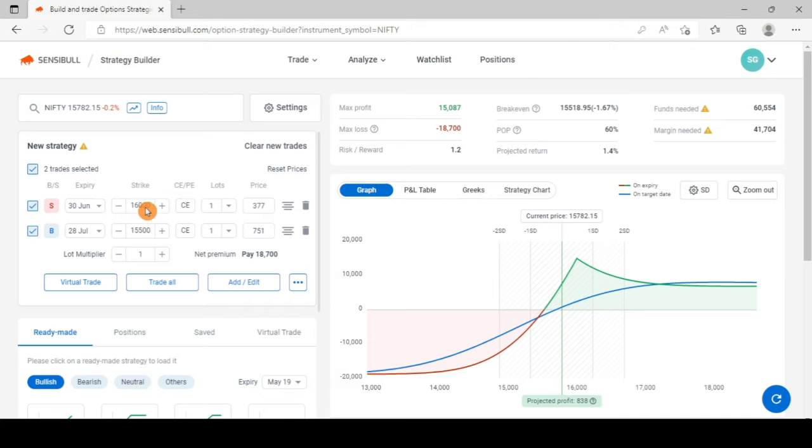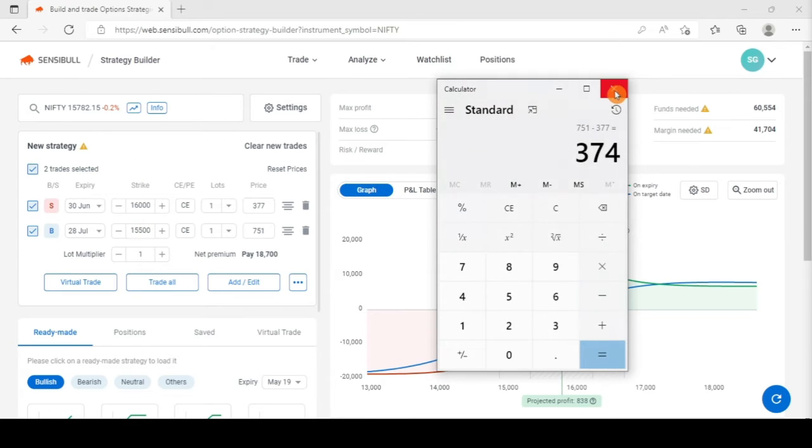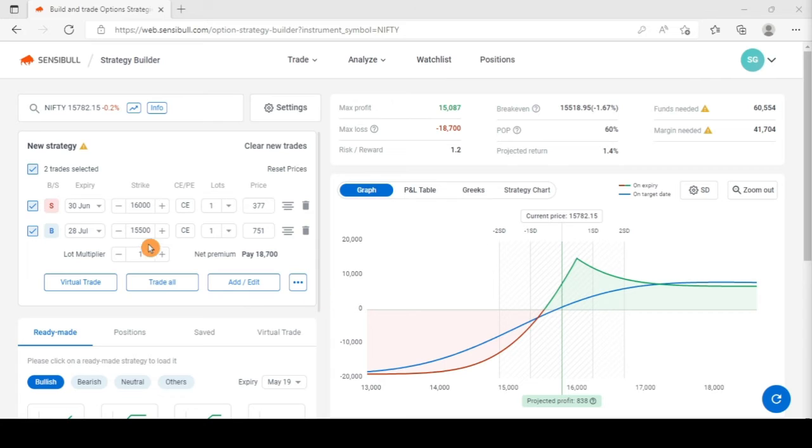So what is the spread? Spread is still the 500. And what is the premium that we are paying? Let me bring the calculator again. Okay, so let us calculate the premium paid, that is 751 minus 377. So we are paying 374 rupees for the spread of 500, which is a good situation. So in fact, we can consider this position to be taken.